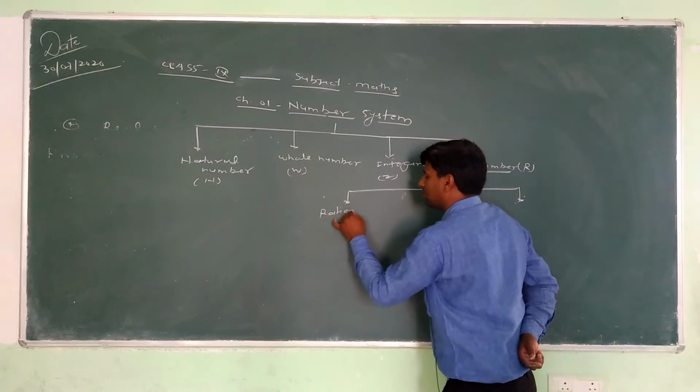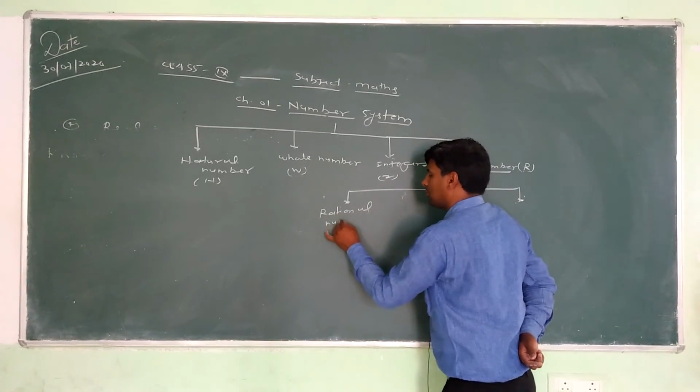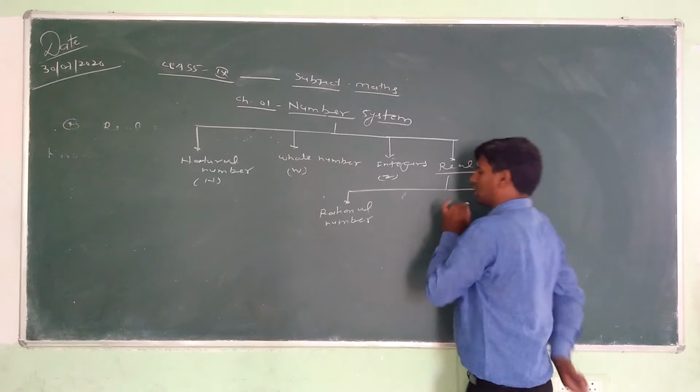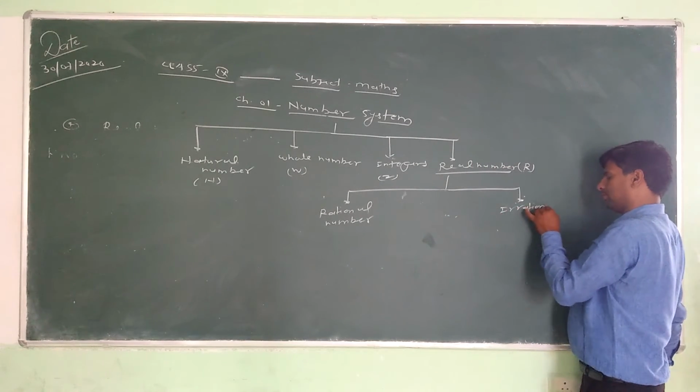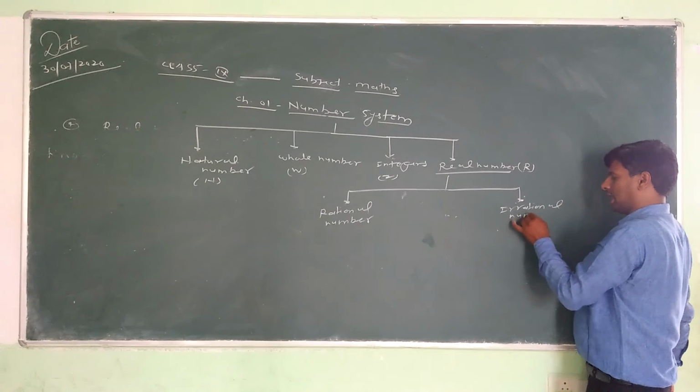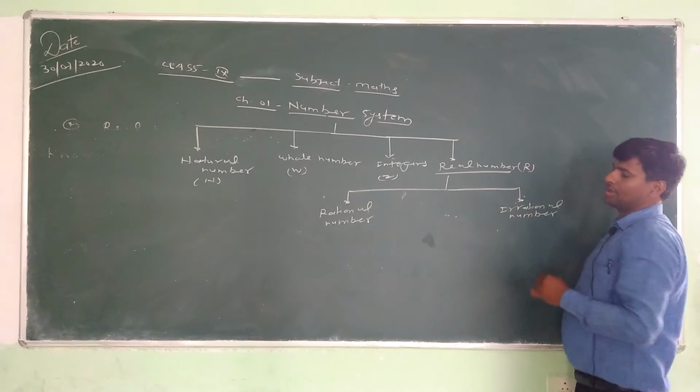Second, rational number, and second, irrational number.